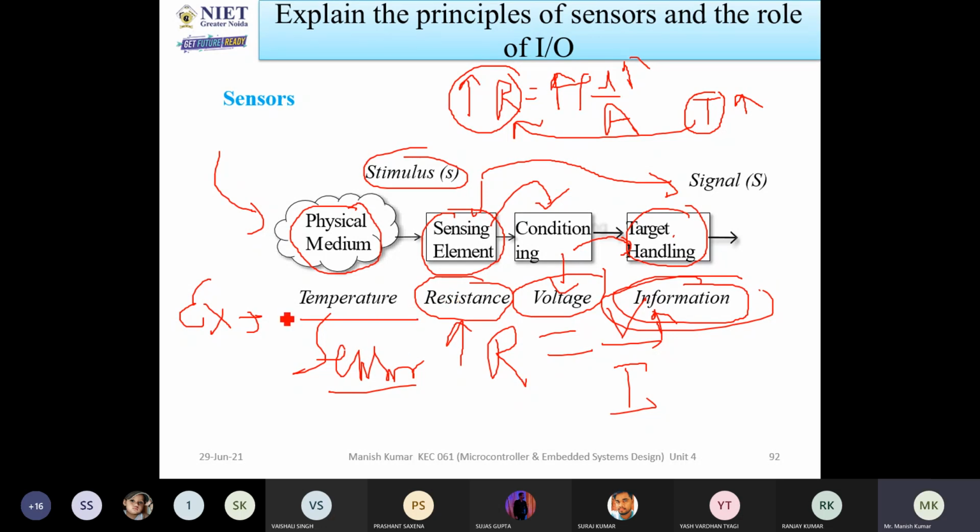So if we are talking about examples, consider temperature change, which you can sense with the help of temperature sensors. When the temperature changes, the resistance will change, then the voltage will change, and this voltage will give you another piece of information, whether the voltage is increasing or decreasing, depending upon the value. Okay, so this is the way you can convert any stimulus to signals.